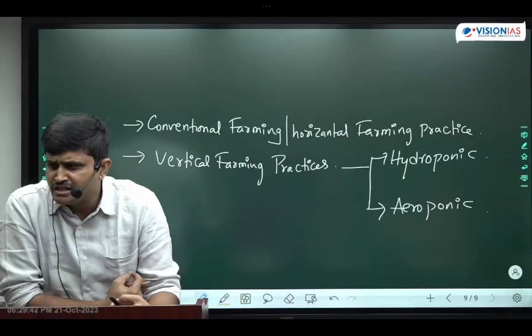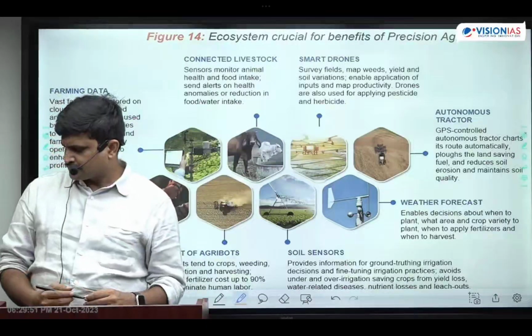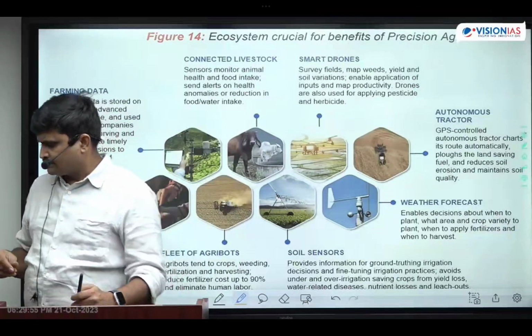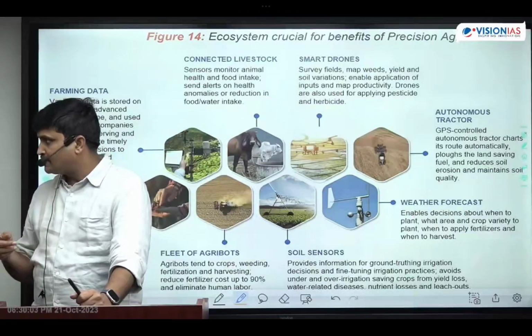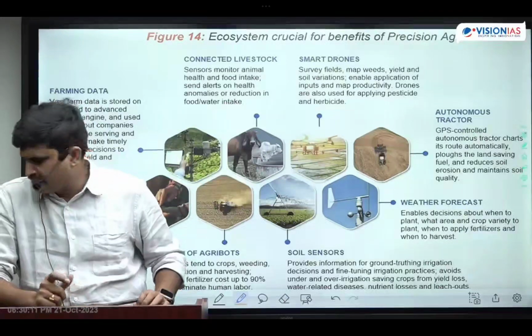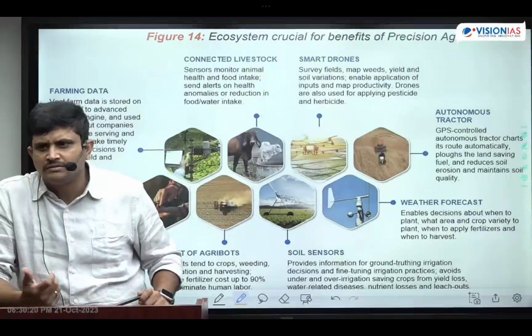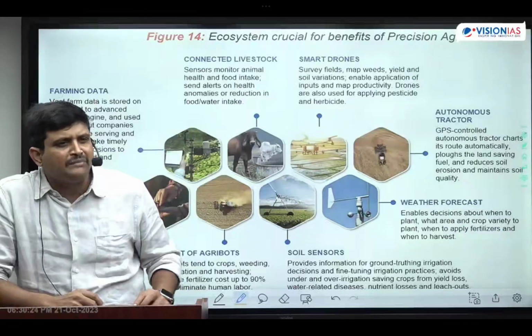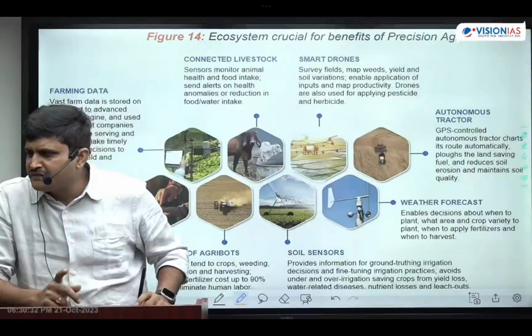Next one is precision farming, or precision agricultural practices. What does precision farming mean? It means doing the farming activities with artificial intelligence plus automation. Precision farming includes artificial intelligence with automation.